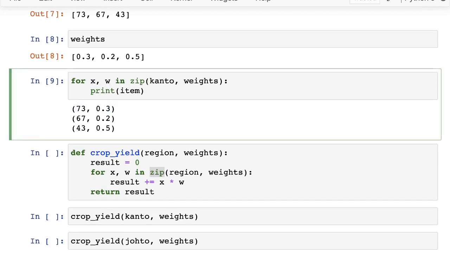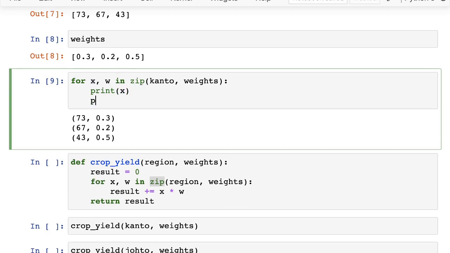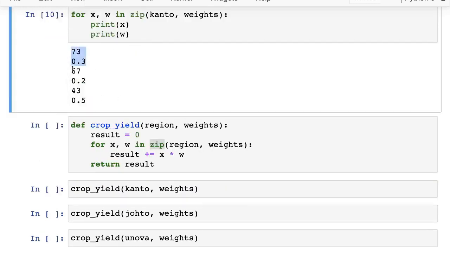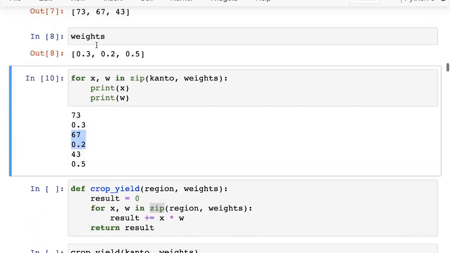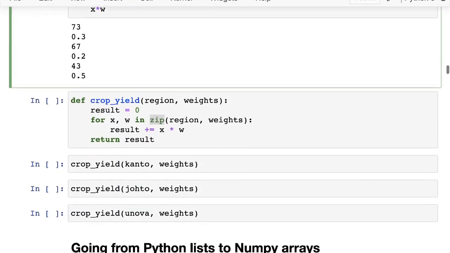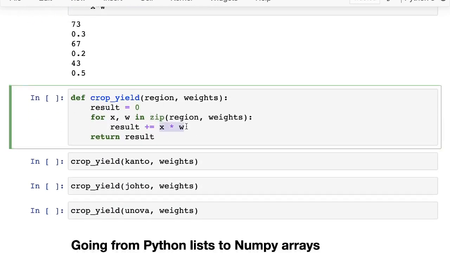So I can pull out the variables x and w. x would have the value 73 and then w would have the value 0.3. So here you go, and then that's repeated for each element. Now what we can do is we can simply multiply x times w. And that is what we have done here. We have multiplied x times w.